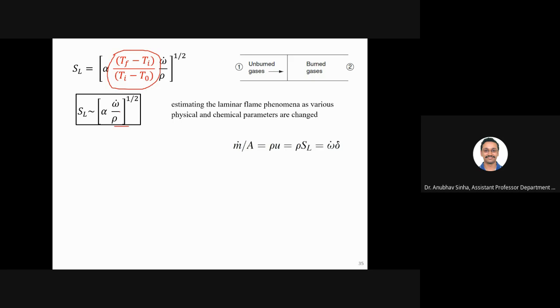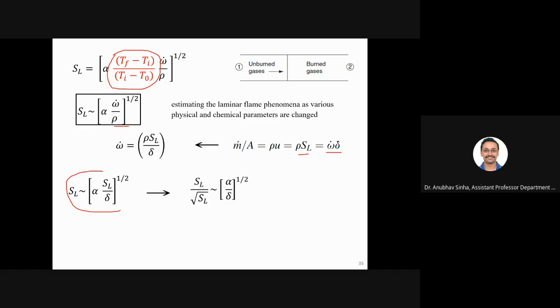Okay. Now again, if I talk about mass flux m dot by A and I write it in terms of rho u and rho SL, from this I can say that omega dot is rho SL by delta. Now SL, I know SL can be expressed in this form, root of this. So SL divided by root SL is proportional to alpha by